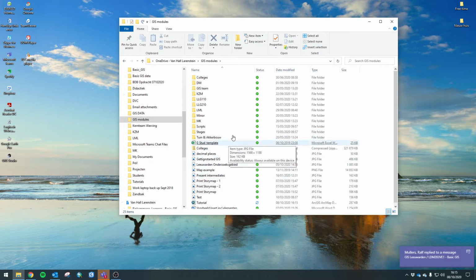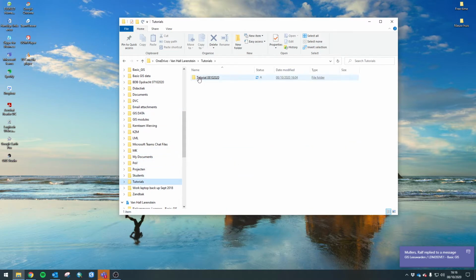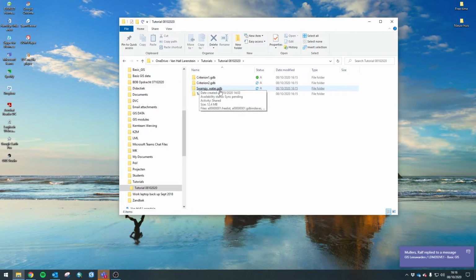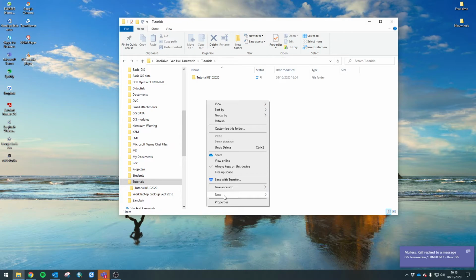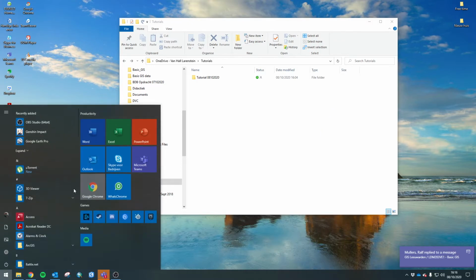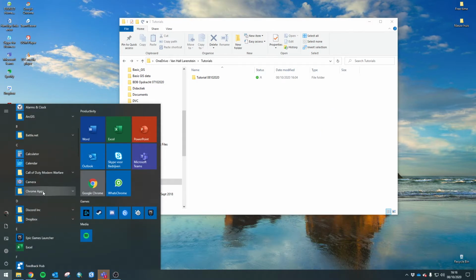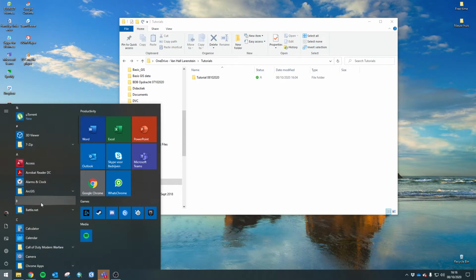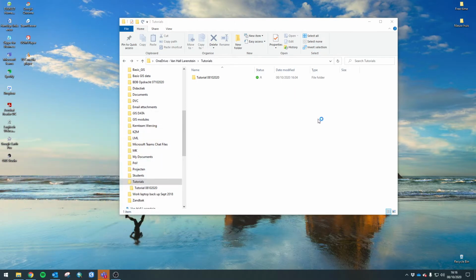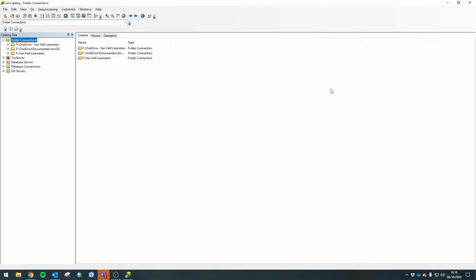And where'd it go? There we go. Tutorials. Happy days. There you go. Swampy Water Geodatabase. Now what I'm going to do is, and you can do this, actually this might even be better to do in our catalog. It's probably better to do this in our catalog. It reduces the chance of your data going corrupt. So let's have a look. Let's find our folders.